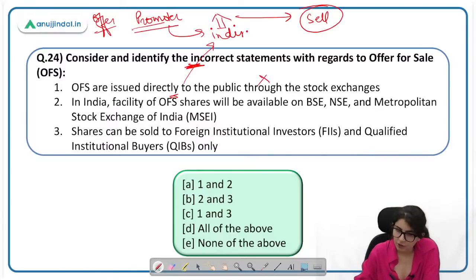In India, facility of OFS will be available on BSE, NSE and MSEI. This is also correct. Shares can be sold to foreign institutional investors and qualified institutional buyers only. Only यहाँ पे mentioned है, makes the statement incorrect. This is also sold to retail investors. क्या आप retail investors को भी sell कर सकते हैं. Third statement is incorrect. First is incorrect and you have to find out the incorrect statement. Answer will be C.